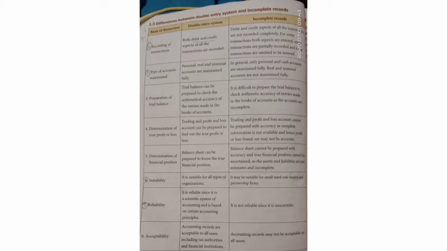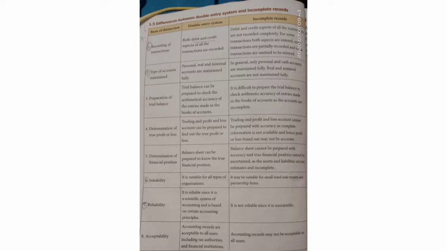The next difference is reliability. Since the accounts are maintained by the double entry system of bookkeeping, it is reliable. Based on certain accounting principles and standards, the accounting records maintained through the double entry system are reliable. But incomplete records are not reliable because it is an unscientific method of bookkeeping.